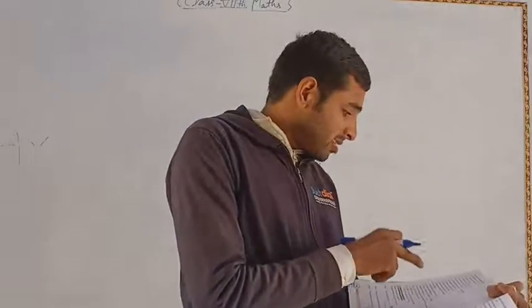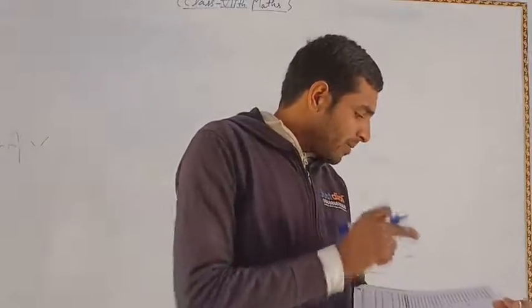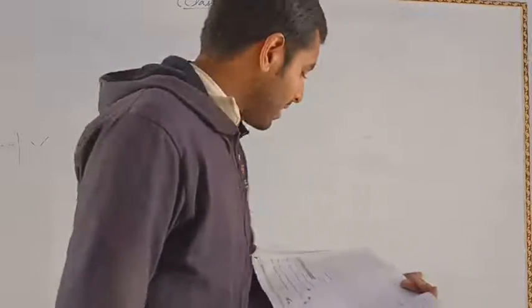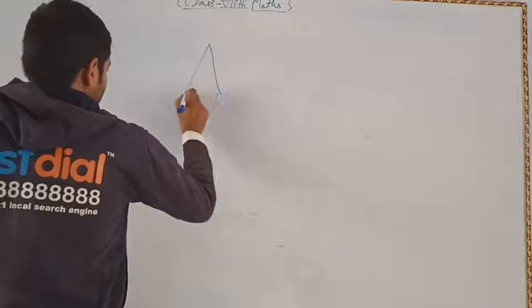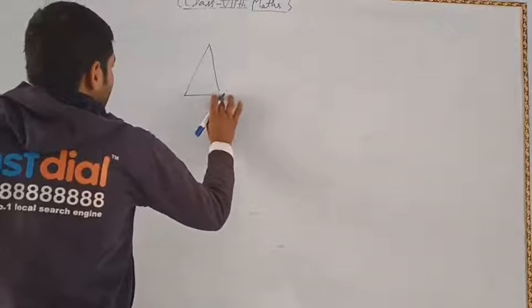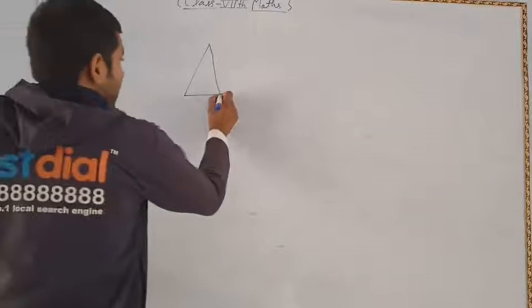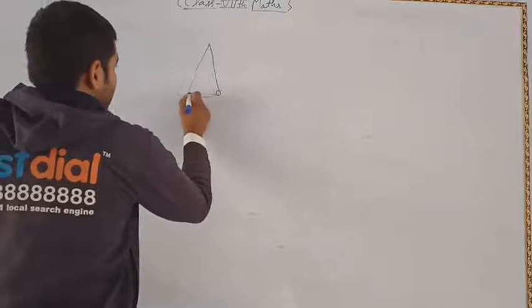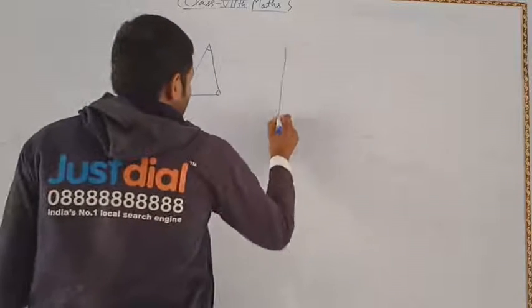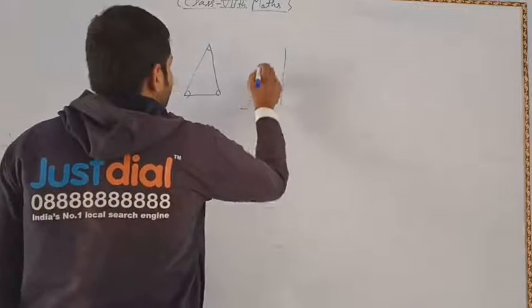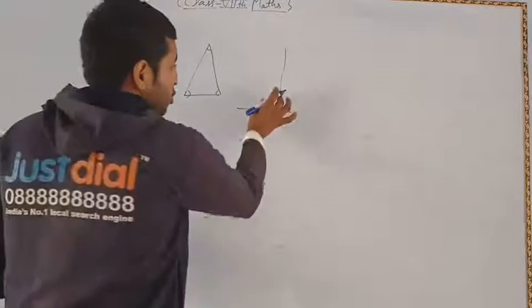Here it says that a triangle can have two right angles.